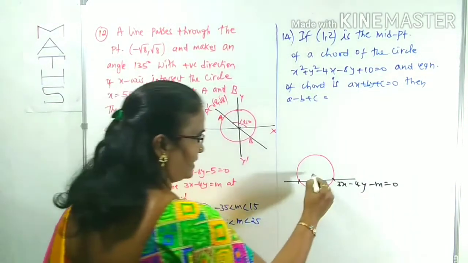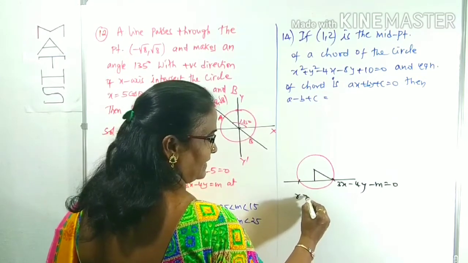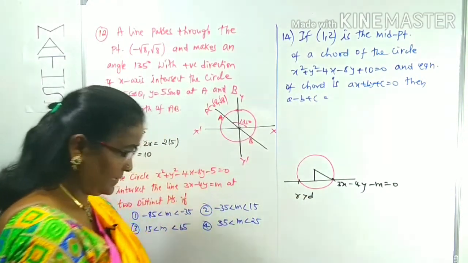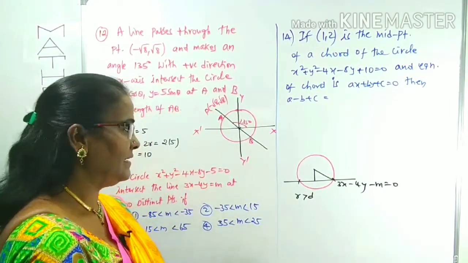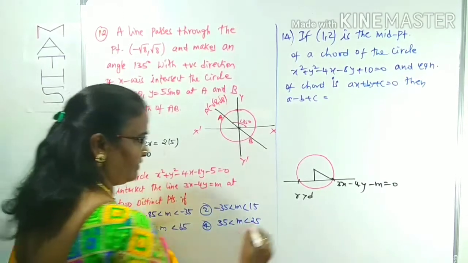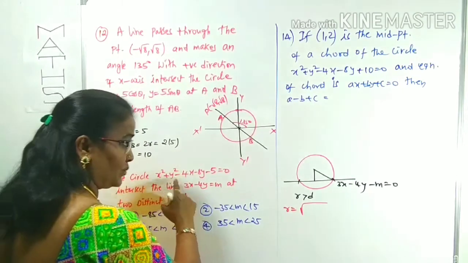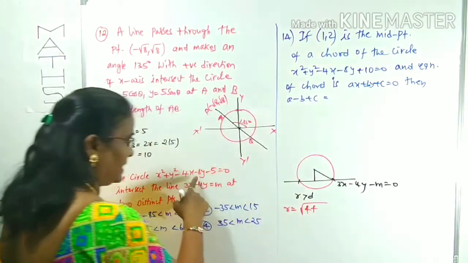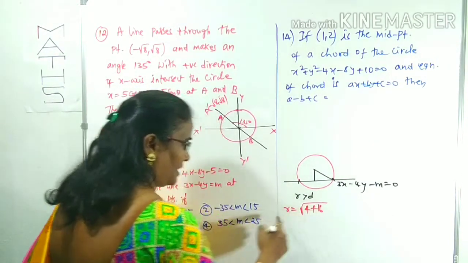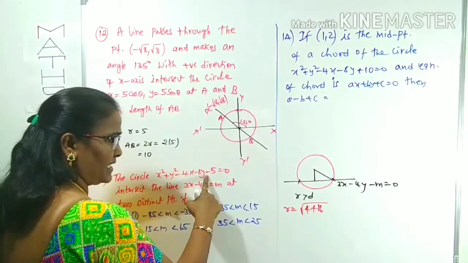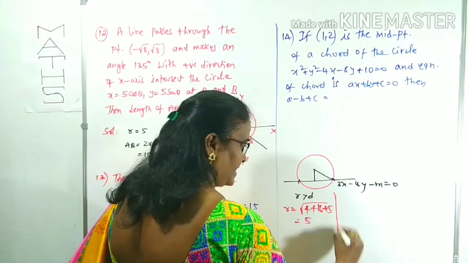If it intersects the circle, what is the relation between r and d? Compulsorily r must be greater than d. I have given that as tip number 2. r is greater than d. What is r? The radius of the circle. We can find the radius of the circle first. Root over (minus 2) whole square is 4, plus (minus 4) whole square is 16. g square plus f square minus c gives 25. Root 25 is 5. This is r.